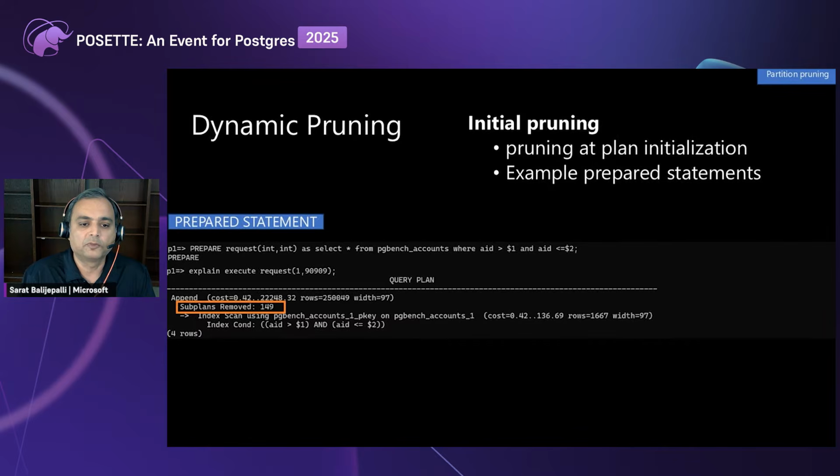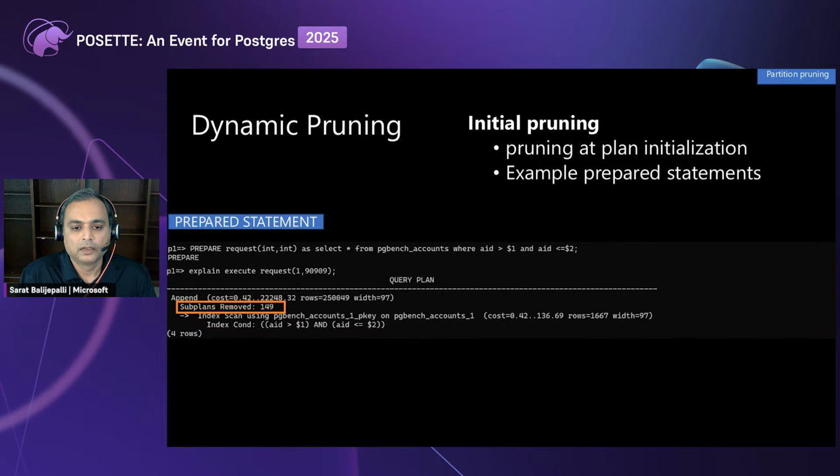It says subplans removed equals 149. That means during that time itself, the optimizer was able to identify that one partition where it has to go and get the data, and remove those 149 partitions that are not needed. So this is happening at the plan initialization.